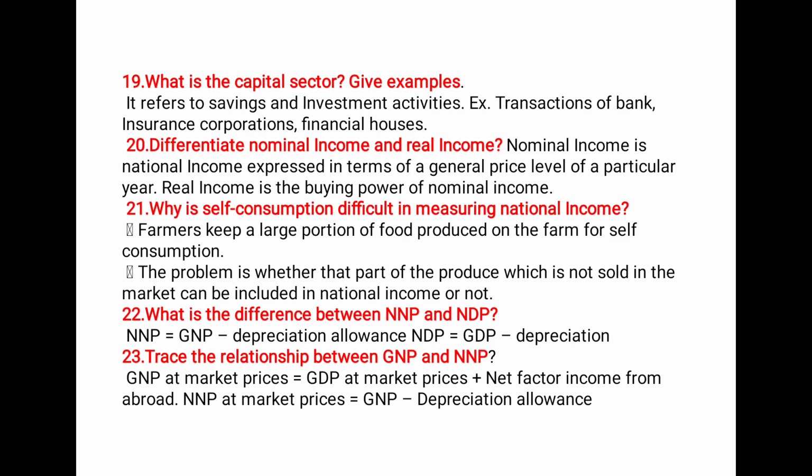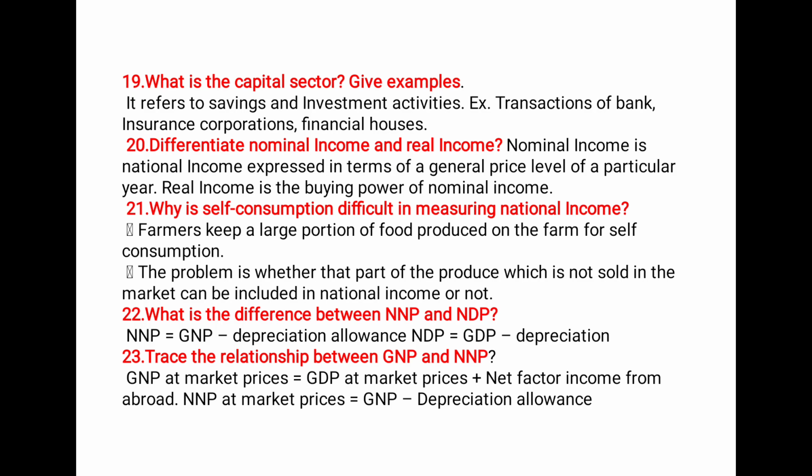Differentiate nominal income and real income. Nominal income is national income expressed in terms of general price level of a particular year. Real income is the buying power of a nominal income. Why is self-consumption difficult in measuring national income? Farmers keep a large portion of their food production on the farm for self-consumption. The problem is whether that part of the product which is not sold in the market can be included in the national income or not.